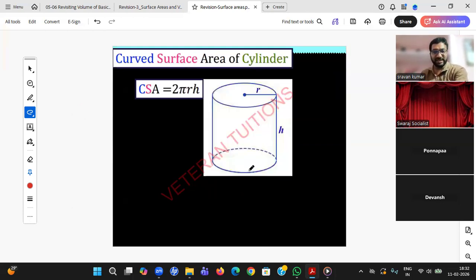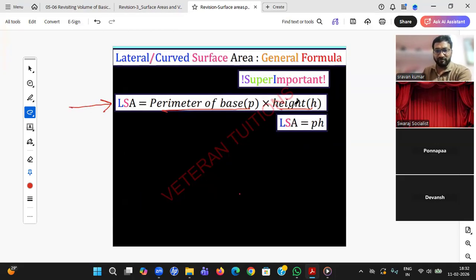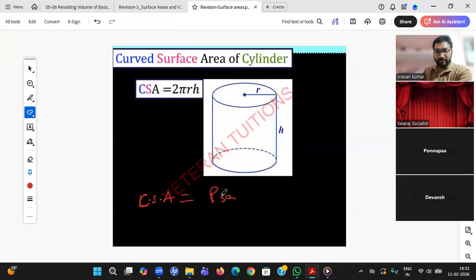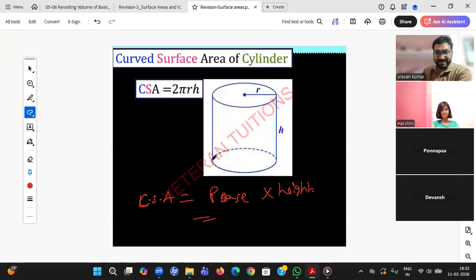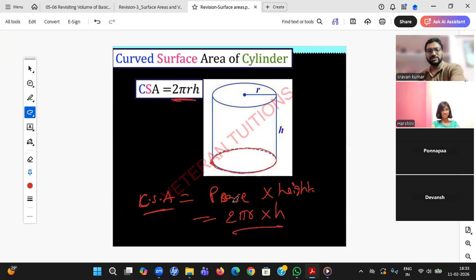Yes, Harshini, can you say, it is the cylinder, beta? I want to use this formula, LSA or CSA here, as it is curved surface. Perimeter of base into height. Can you say what is the perimeter of the base here? 2 pi r. Okay, so students, base is a circle. What is the perimeter of the circle? If you start at one point, you roam and come back. It's nothing but the circumference, which is 2 pi r. And obviously, height is h, so 2 pi r h. Did you get the same answer?